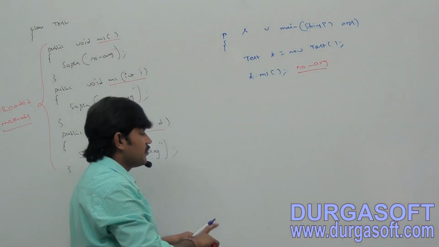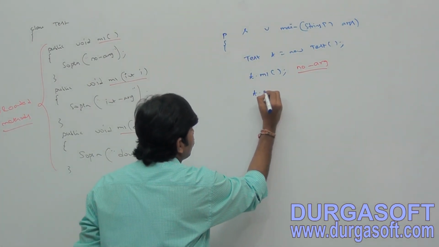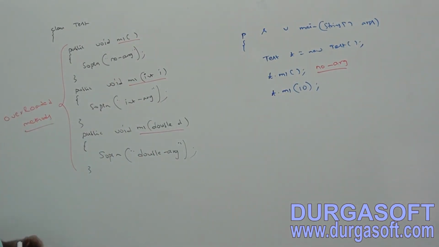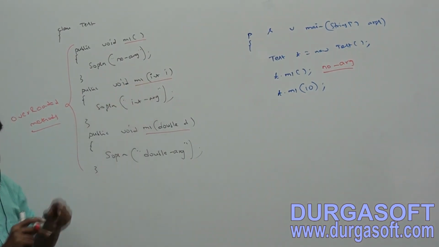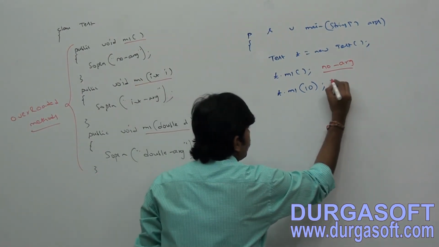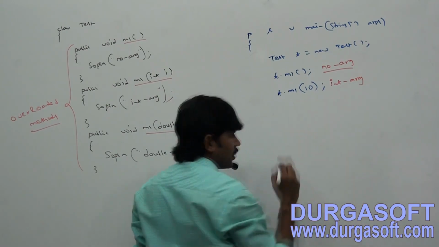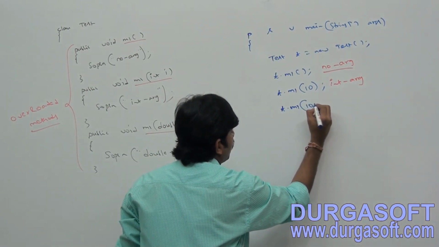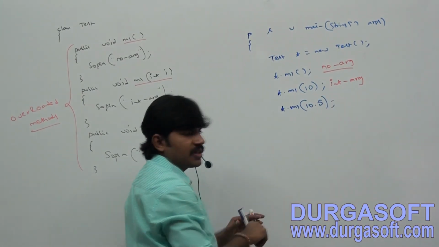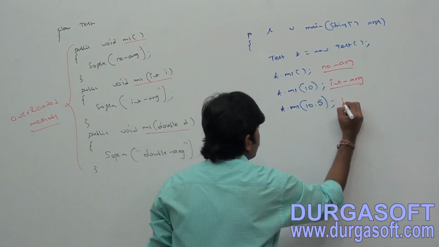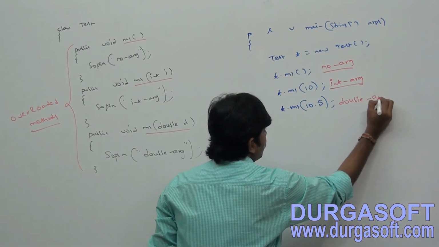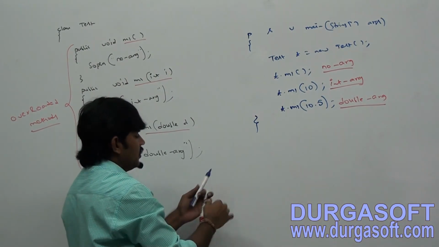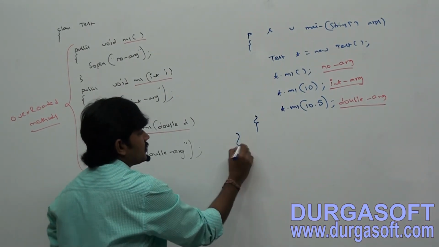Are you getting? Next one, t.m1(10). Which method can get the chance? m1(int), the int-arg method, by default we are going to get the chance. t.m1(10.5), which method will get the chance? The double-arg method will get the chance. Are you getting? So end of the main method and then end of the class.